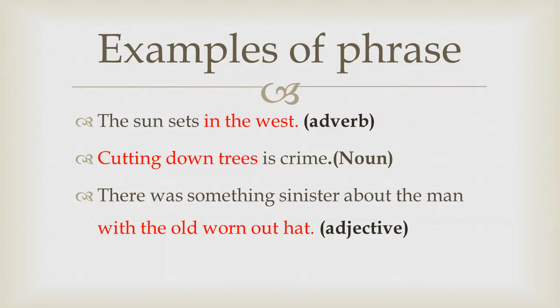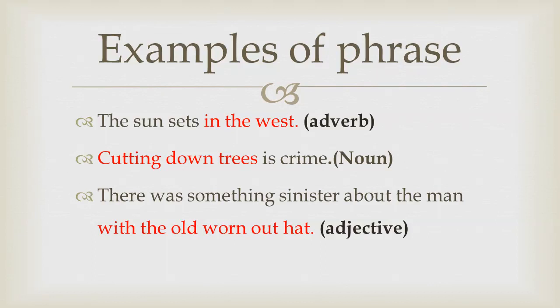And is it acting like a noun, adverb, or adjective? Cutting down trees is crime. Cutting down trees is the noun of this sentence. So we can say that the phrase is acting like a noun. Next sentence. There was something sinister about the man with the old worn-out hat.